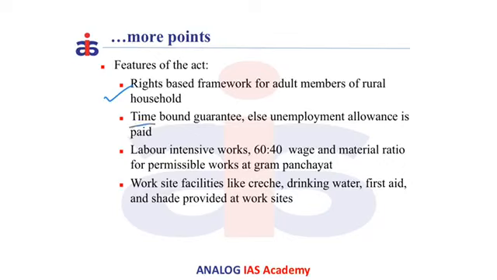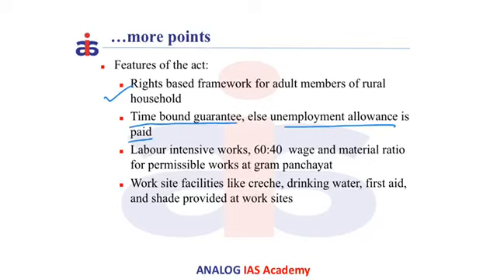It also provides a time-bound guarantee, that is, a person who is willing to do the work has to register himself at the Gram Panchayat level, and within 15 days he needs to be allotted the work, else unemployment allowance is paid for the duration till the work is given to him.